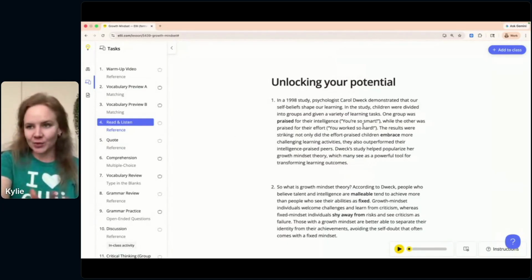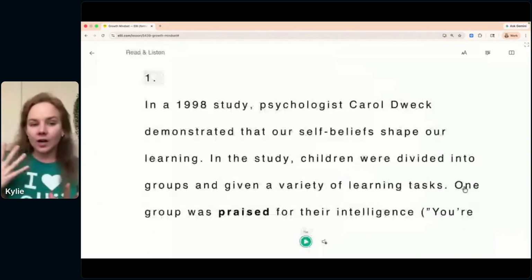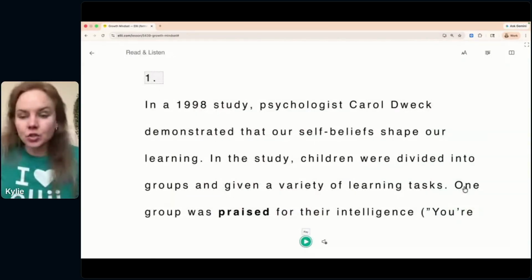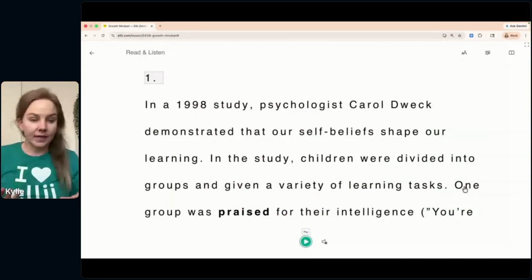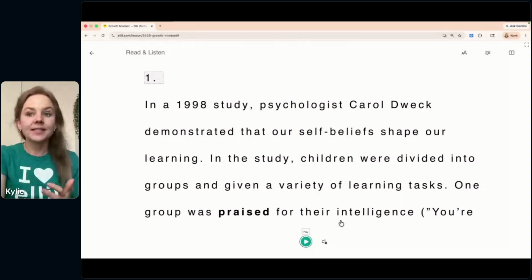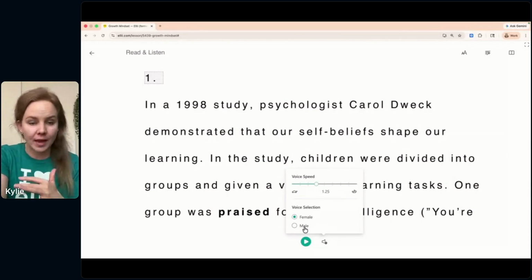I won't pop quiz you right now. I'll just tell you. It's down in the right-hand corner with this little booklet and the sound icon, and that takes you into the Immersive Reader. Here you have a couple of different options with settings to help make this reading a bit more accessible for students. Down at the bottom, you can adjust the voice settings here. So you can speed up the voice. You can also change a male or female voice. I'm going to slow it down a bit.